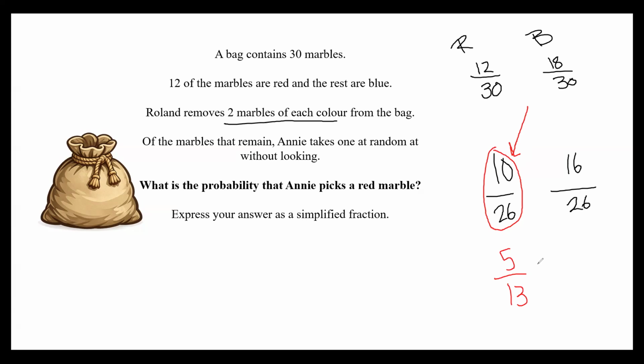5 over 13. Try and get out of the habit of saying because they're both odd numbers, because remember, odd numbers can be factors, but you are right. 5 is a prime number which doesn't go into 13. It's not a factor of 13. So we have found our simplified fraction. The answer is 5 over 13.